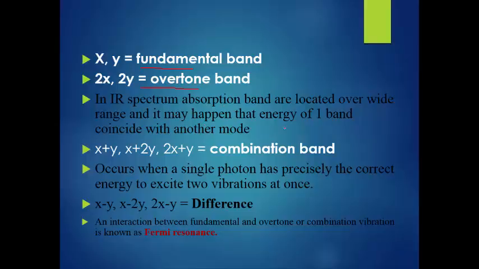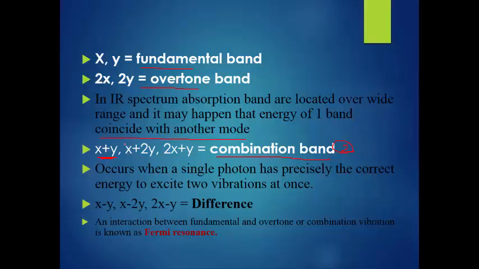Another type of band is next. First we saw overtone. Now we will see what a combination band is. A combination band means a combination of two fundamental bands. Suppose one band is 1300 and the second band is 1700. The sum of these gets a 3000 band. This is the combination of fundamental band and overtone, or the combination of the overtone and fundamental. This is called a combination band.